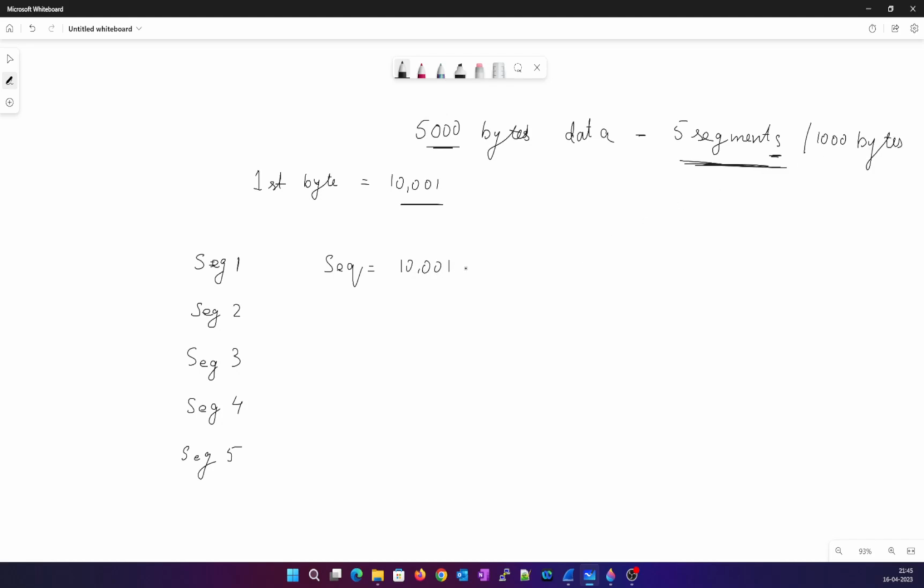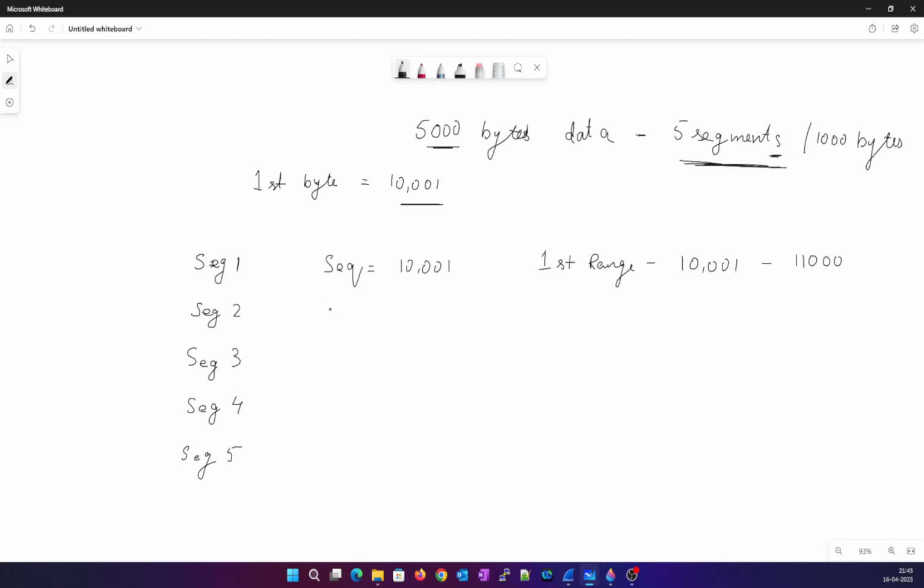So the first range is starting at 10,001, and 1,000 bytes more, so the sequence number of the last byte would be 11,000.